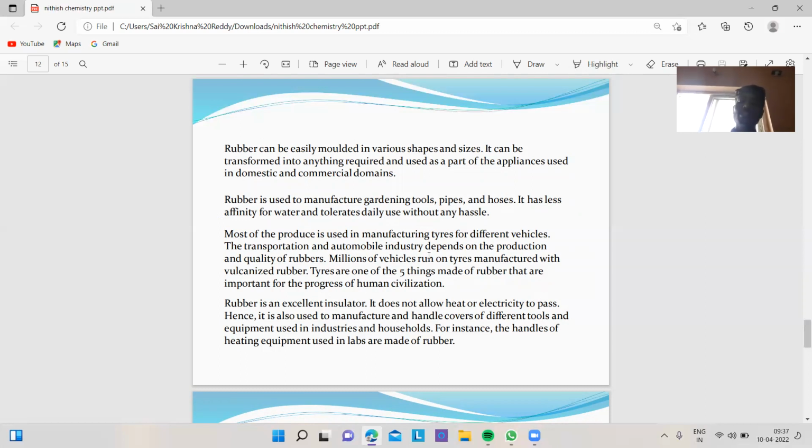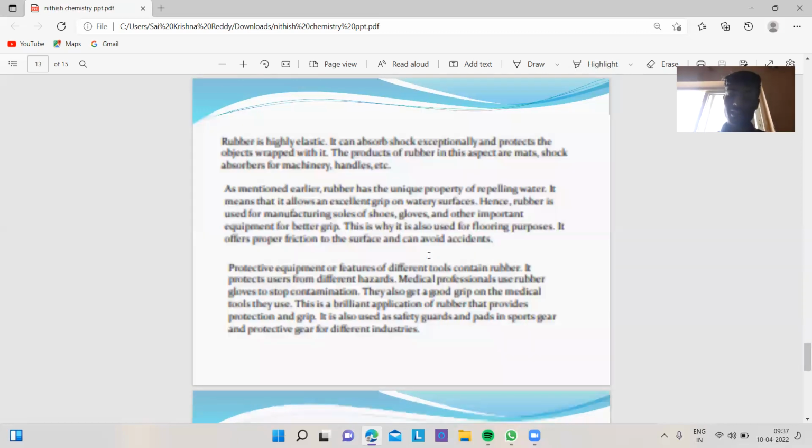Rubber is an excellent insulator. It does not allow heat or electricity to pass. Hence, it is also used to manufacture and handle different tools and equipment used in industries and households. For instance, the handles of heating equipment used in labs are made of rubber.